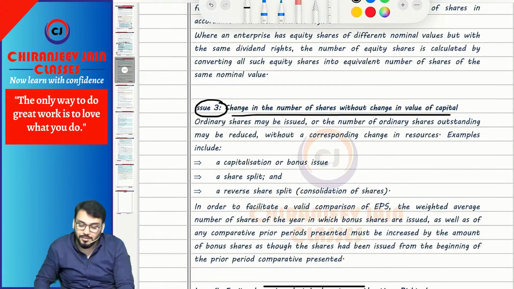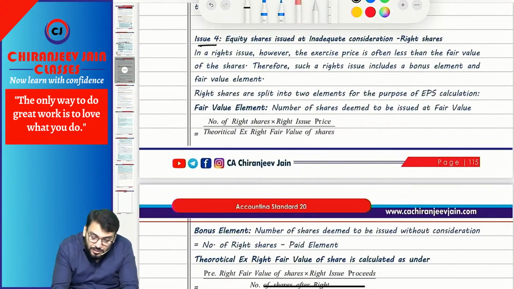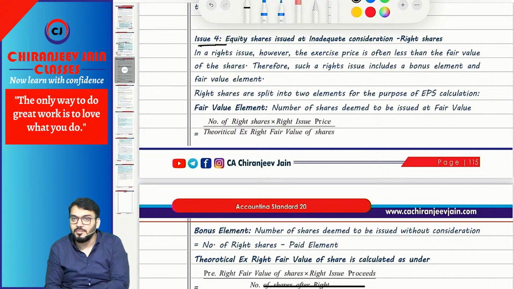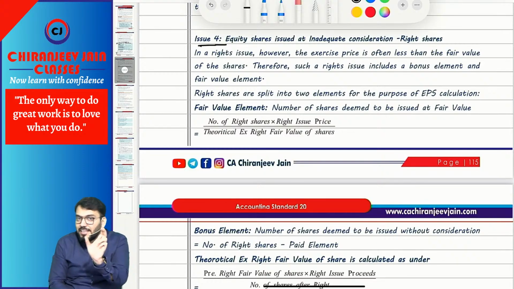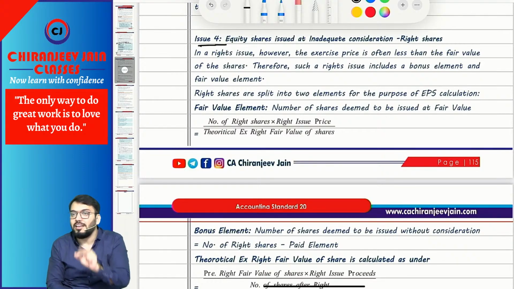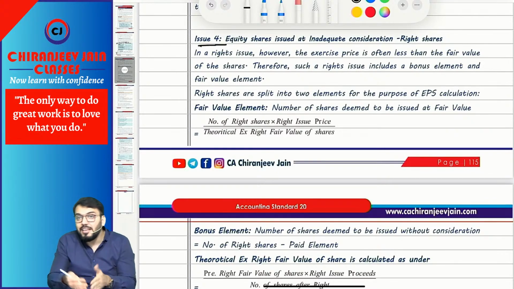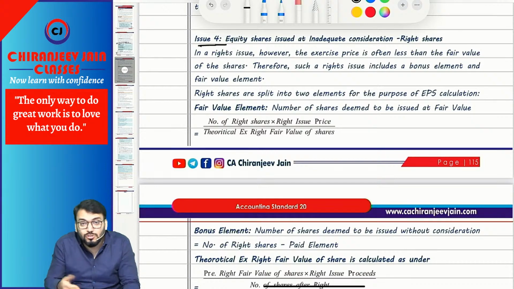Now coming to rights shares, means any equity share which is issued at an inadequate consideration. So whenever there are rights shares, AS 20 says that it has two elements: one is a paid element and one is a bonus element. Paid element means the number of shares which are issued at fair value.